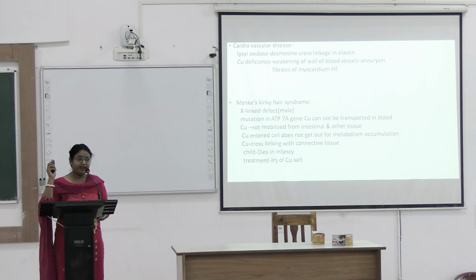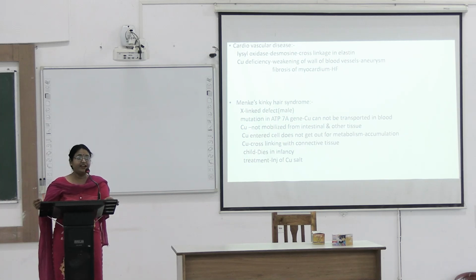Menkes kinky hair syndrome. What happens here? Another thing I didn't say: Wilson disease is autosomal recessive. Menkes kinky hair syndrome is an X-linked defect, present normally in males, with mutation in the ATP7A gene.